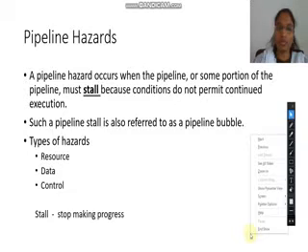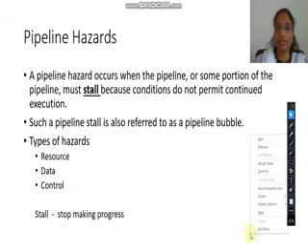So this risk happens in a pipeline when the pipeline, or a portion of the pipeline, has to stall because some of the conditions do not permit it to continue the execution. Stall means to stop the progress or stop running.